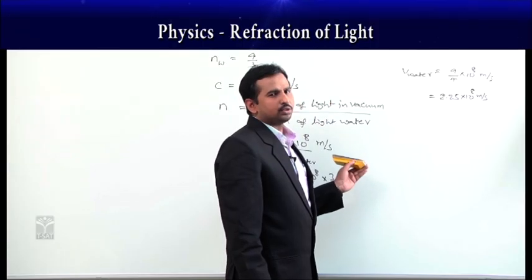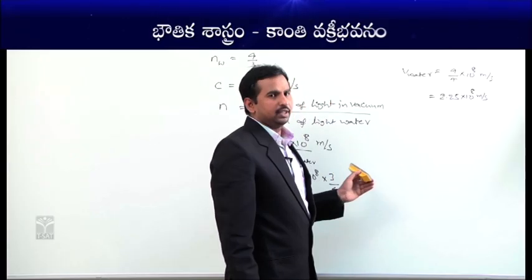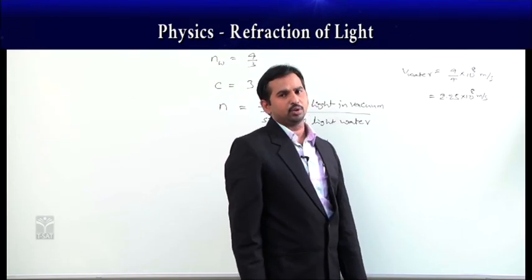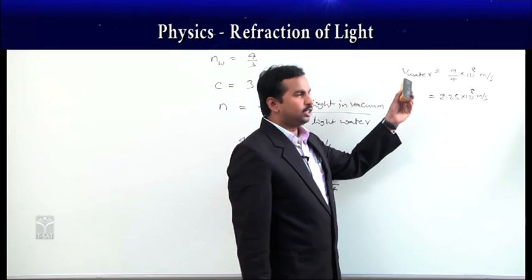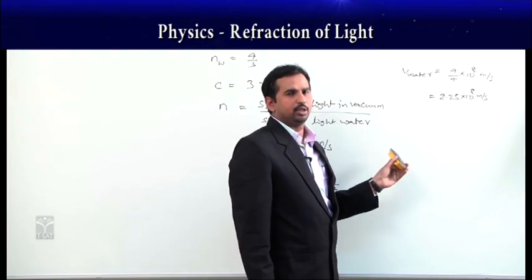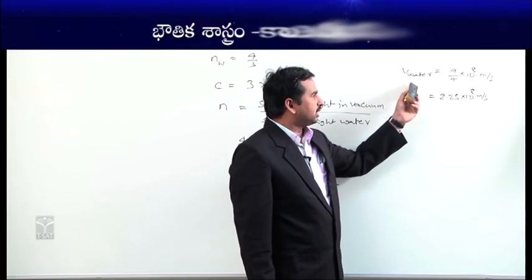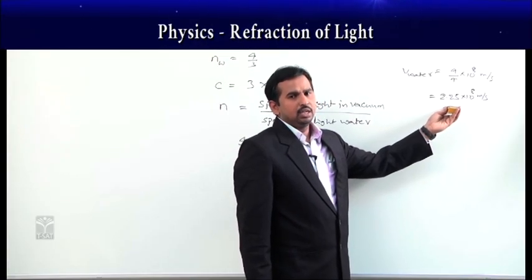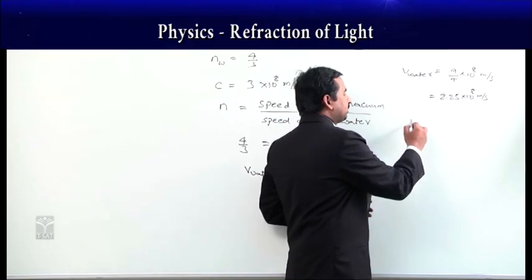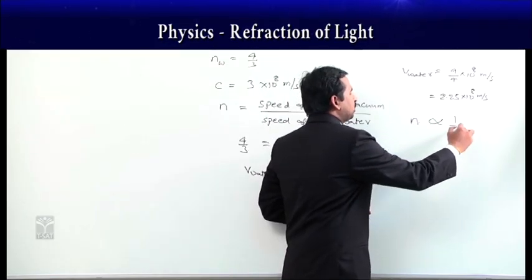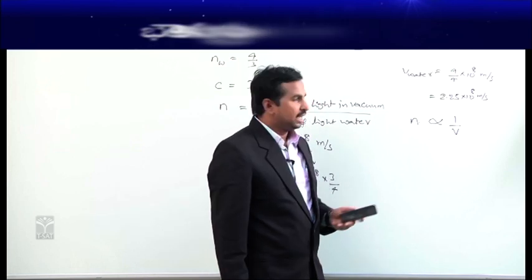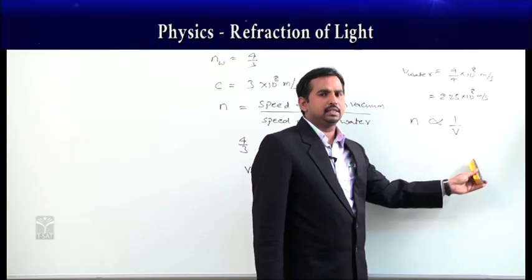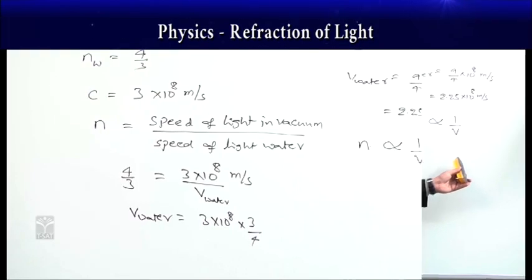The original velocity of light when it is passing through air, where air is a rarer medium, is 3 into 10⁸ meter per second. But once it enters the water, where water is a denser medium, the speed of light is decreased. So that's why the refractive index is always inversely proportional to the speed of light. As the refractive index of water is more, the velocity of light is less in this case.